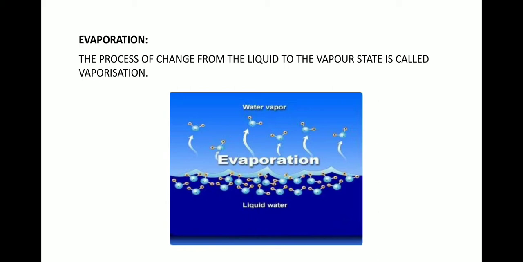Next we move on with evaporation. Now evaporation is also a simple process in which the liquid form changes to the gaseous or vapor state, okay, at any given temperature. So here you can see that when the liquid, over here we are talking about water, gets heated up, its temperature rises until it reaches its boiling point. Before boiling point only, it starts to get converted into the vapor state, and this process is called evaporation.